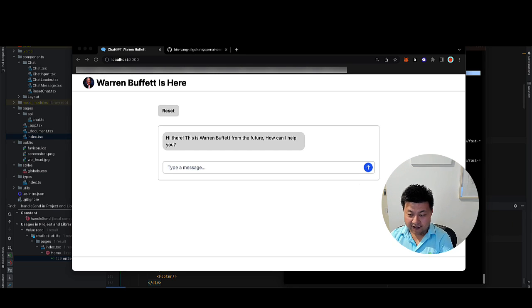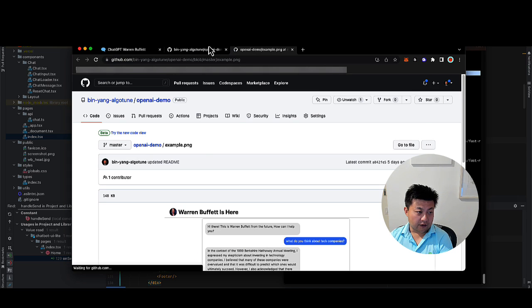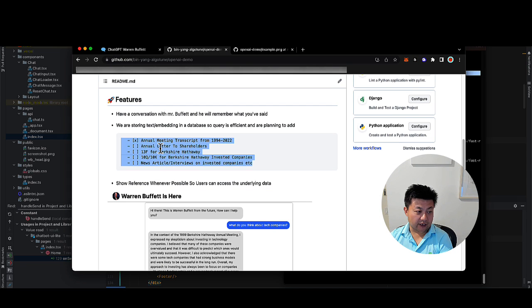Buffett. We actually have a lot more planned as we explore adding new features and additional data to our vector database. These include things like the annual letters to the shareholders, the 13Fs, which have Berkshire Hathaway's holdings, and also the 10-Q and 10-K for each of the companies that Berkshire Hathaway invested in.